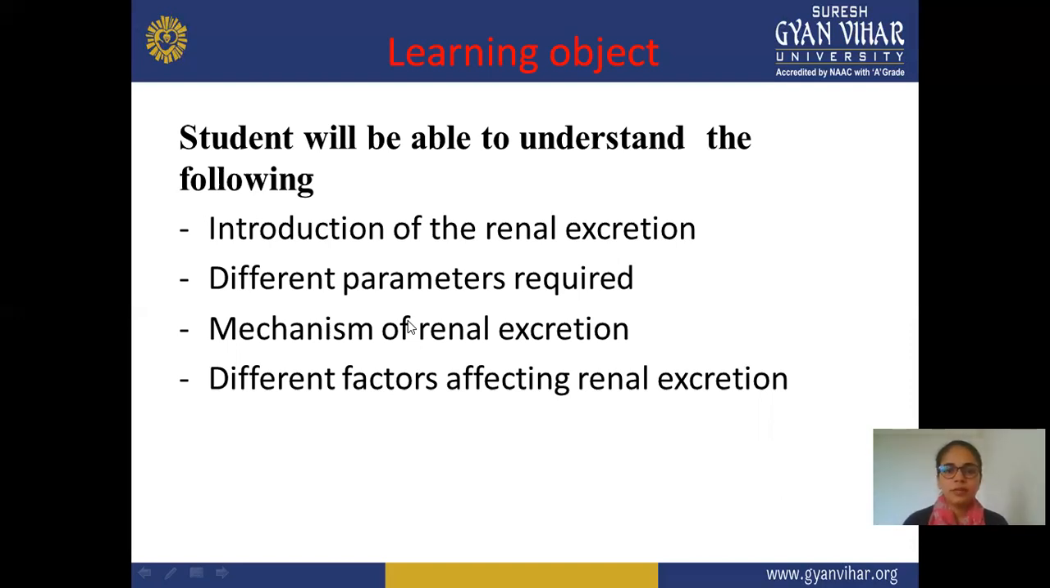Next are the different parameters required. Which parameters are required for renal excretion and how does renal excretion take place? Is it similar for all types of drugs or maybe specific for a specific drug? So different parameters are required for the renal excretion of a drug. Next is the mechanism of renal excretion. There are different steps required for the renal excretion mechanism.